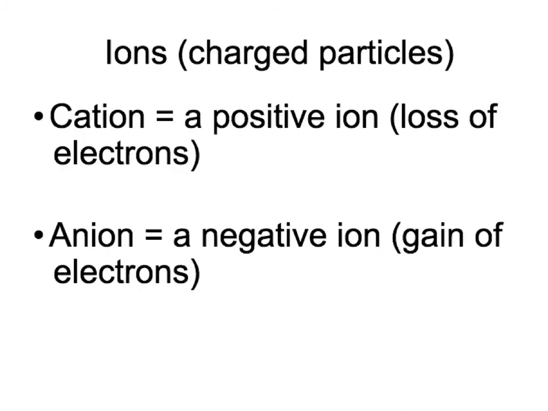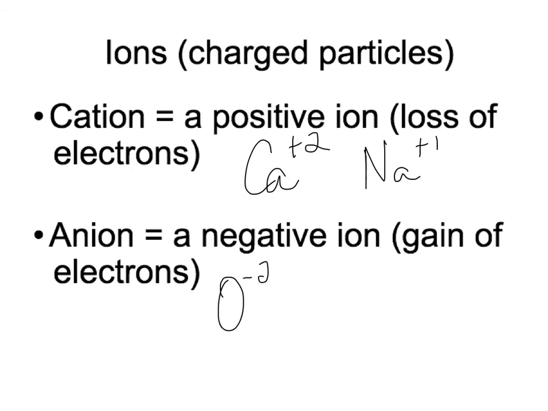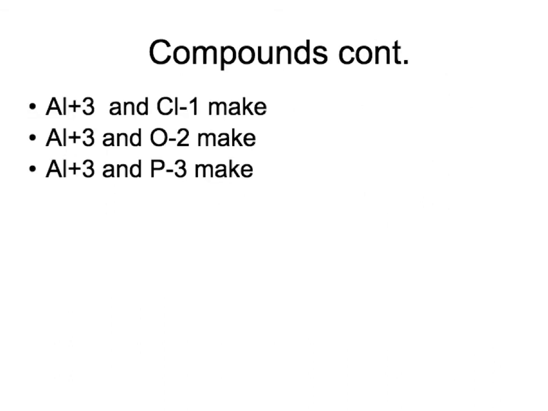Okay, so just to recap, a cation is a positive ion, and that's a loss of electrons. So for instance, you'd have a calcium +2. That'd be a cation. Sodium +1. An anion, a negative ion, would be a gain of electrons. Oxygen -2, fluorine -1. And then the compounds have to come together to make a 0 net charge.